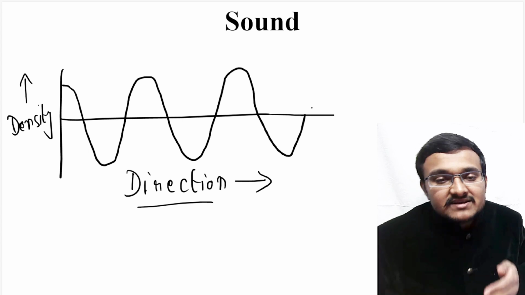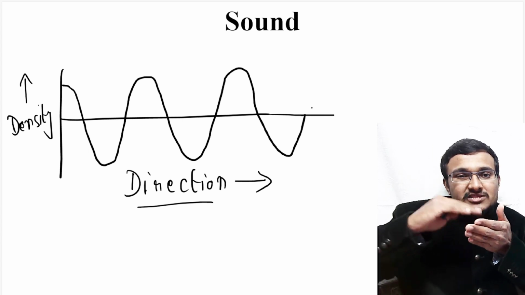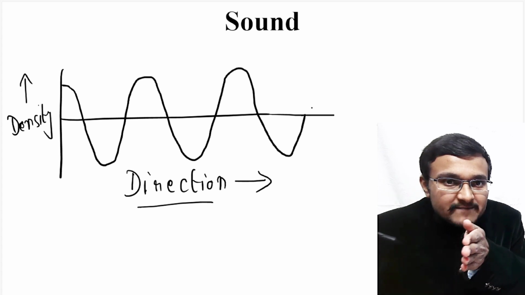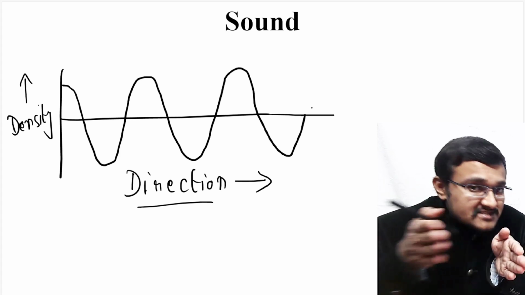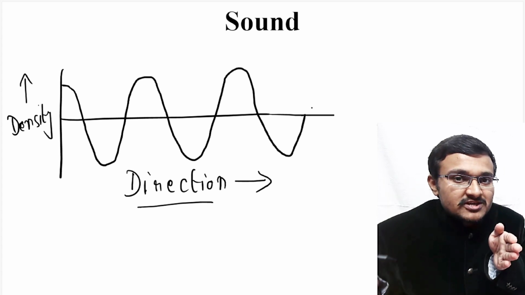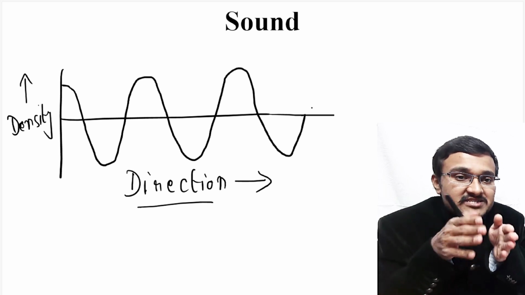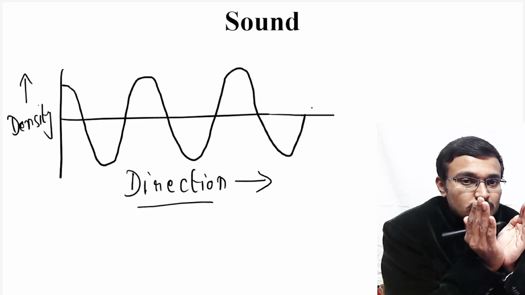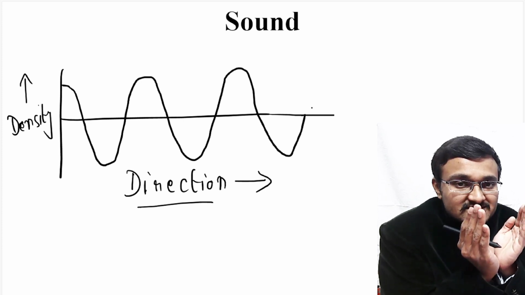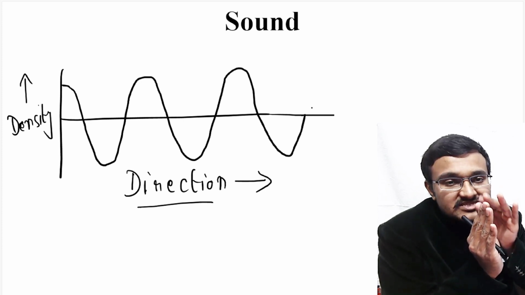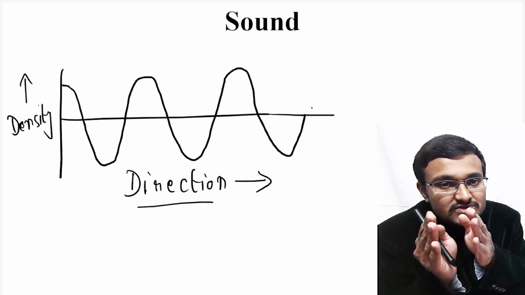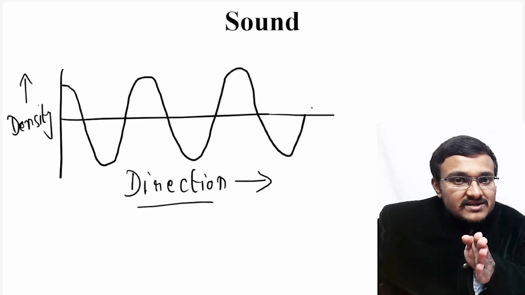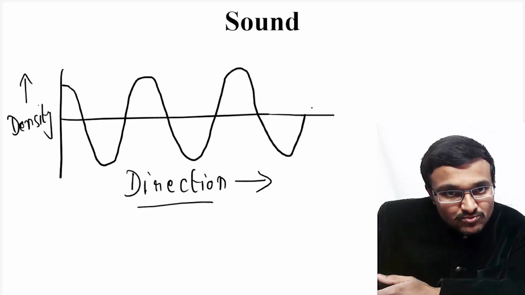So the disturbances or vibrations created by the tuning fork are propagating through the medium, and the particles are not moving from one position to another. The vibrations generated by the source, here the tuning fork, are transferred to the air molecules, and every air molecule transfers those vibrations to the next air molecules.